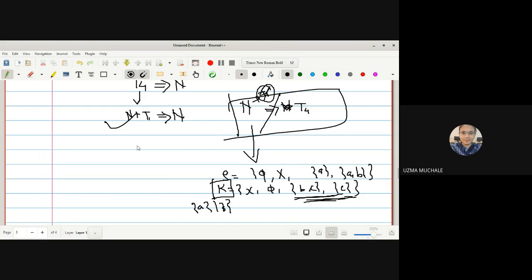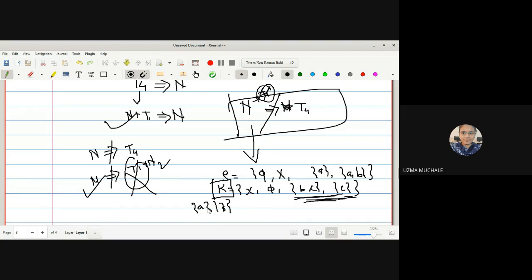So in every lecture you should remember what we have seen in the last lecture, the characteristic properties of T1, T2 and so on. Then only you can understand the current lecture. So you can give the example that this is a normal space, but it is not a T4 since it is not a T1. Because T4 means T1 plus normal. Normal already है, so we have to just prove that it is not a T1.